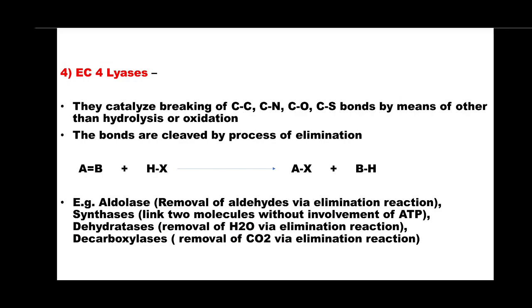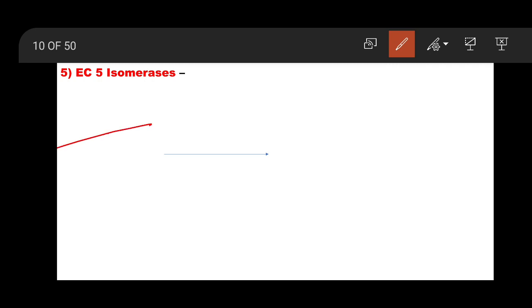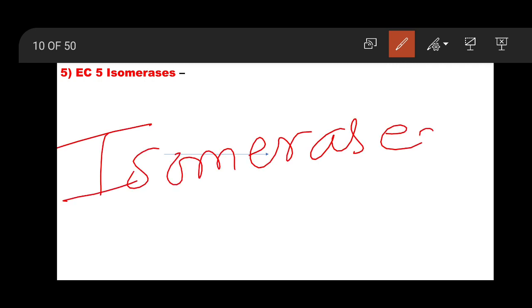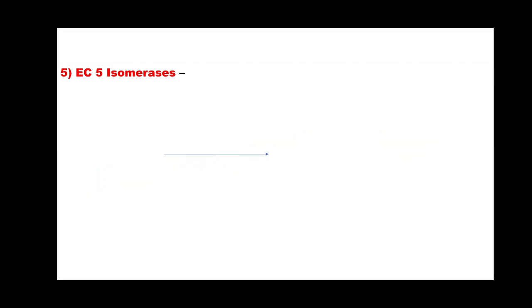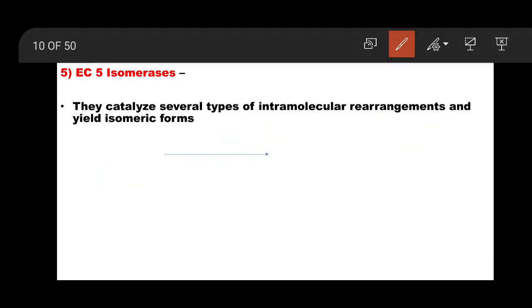Lyases. Please remember. Now we are going to enzyme class 5, isomerases. They catalyze several types of intramolecular rearrangements. You know isomers. Isomers are those where the molecular formula is same, but structure is different.